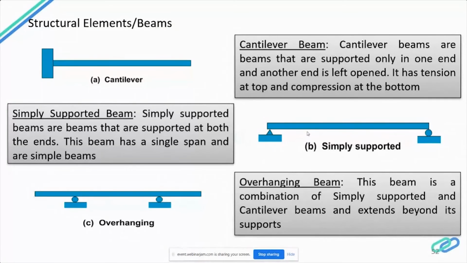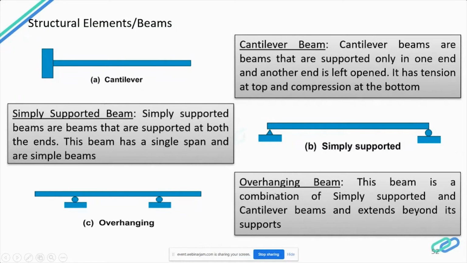Simply supported beams are beams that are supported at both the ends. So this beam will be having a single span, and these are also called simple beams. These are the normal beams which we design for buildings. So if it is supported by 2 columns, then we design it as a simply supported beam.